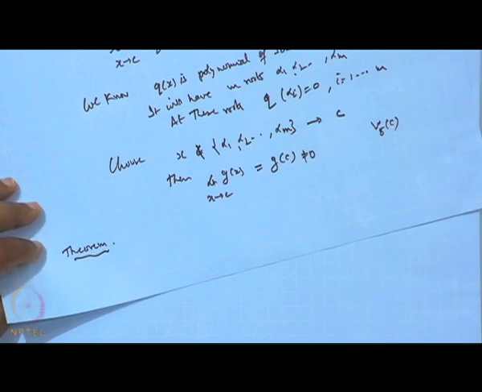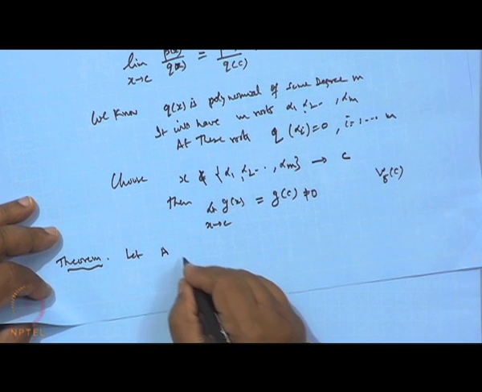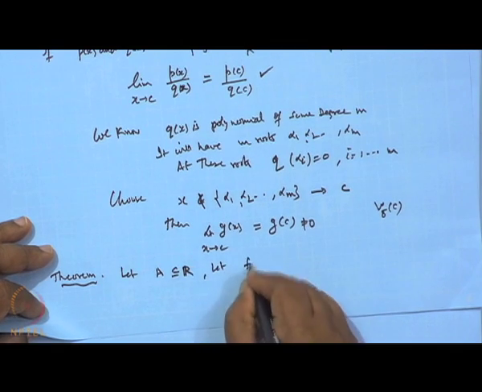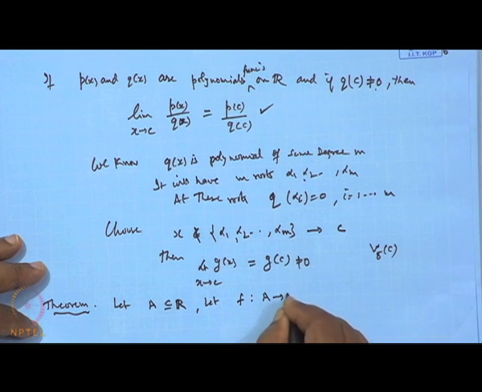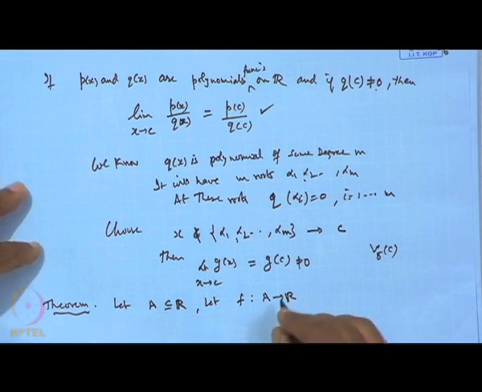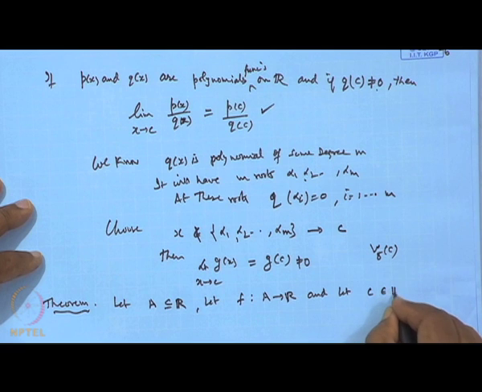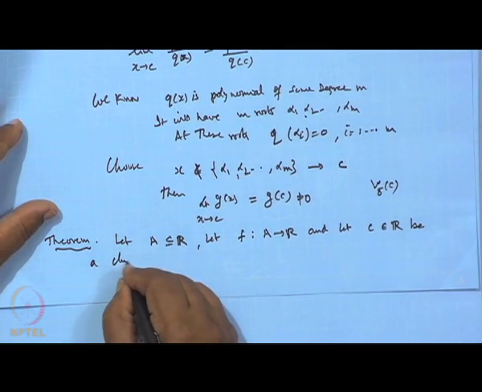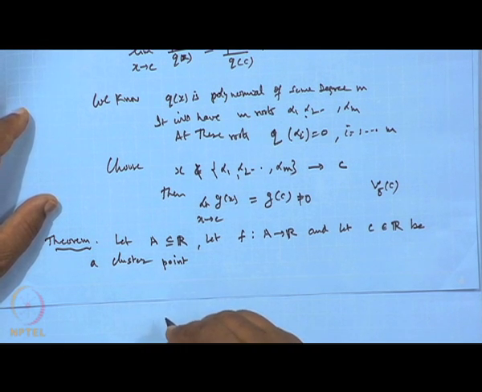this result is also interesting. The result says: let A, which is a subset of R, and let f, which is a mapping from A to R, and let c belong to R be a cluster point of A.